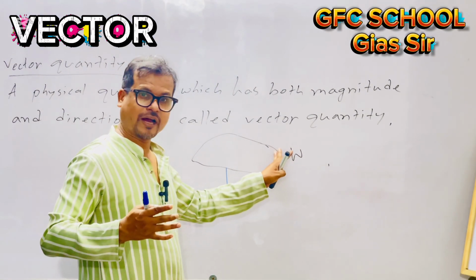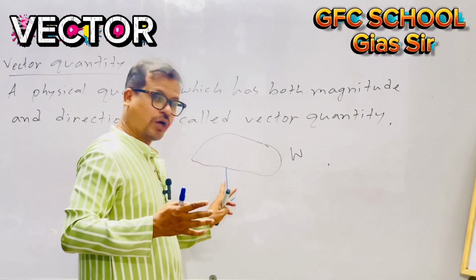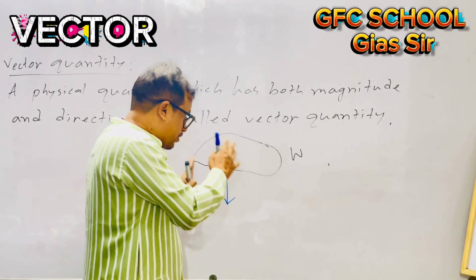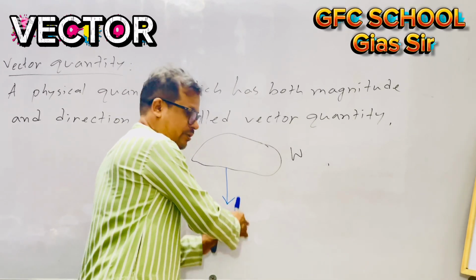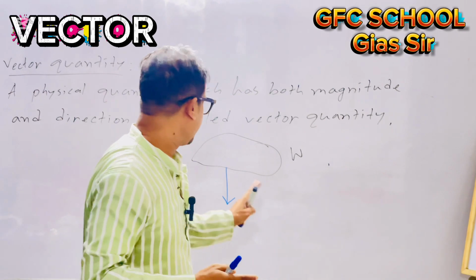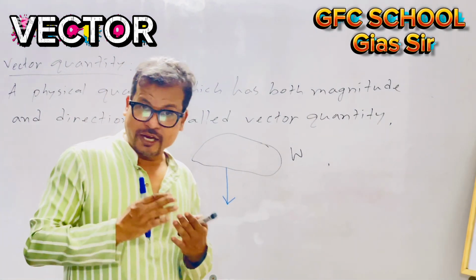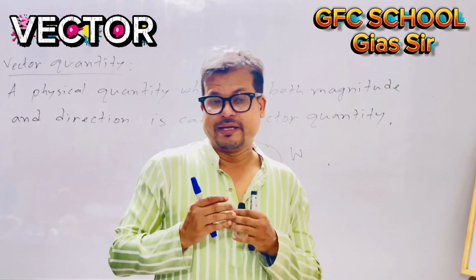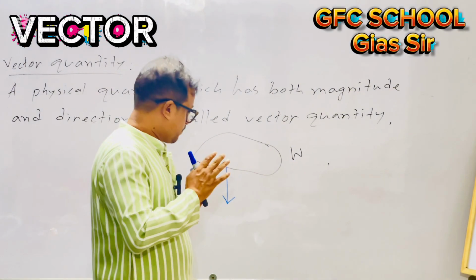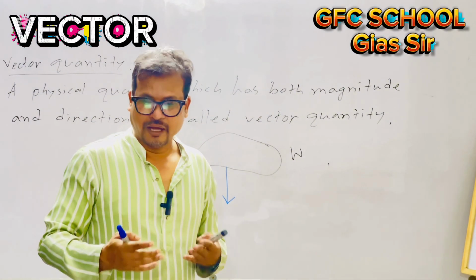Here the attraction force of earth is not the same. That's why you have to consider at first the direction downward. Otherwise, you can't measure the weight. So, weight is a vector quantity. I try to explain why it is a vector quantity. If you can feel it, I am successful, guys.